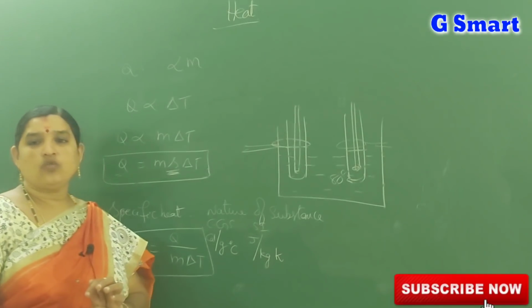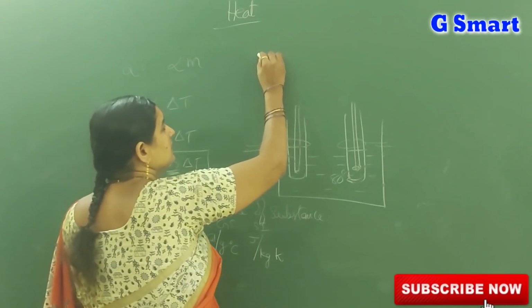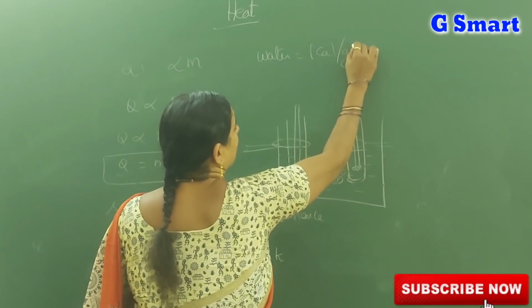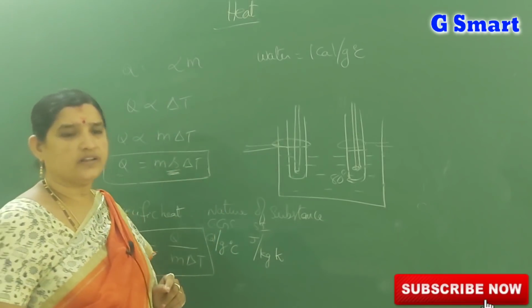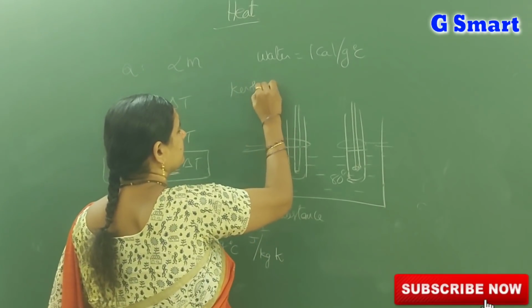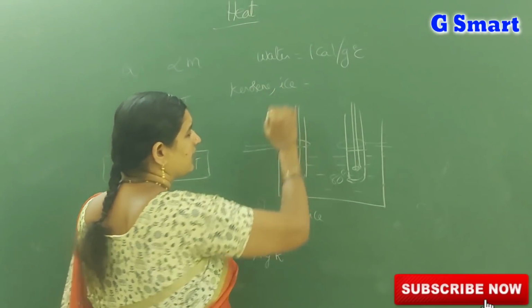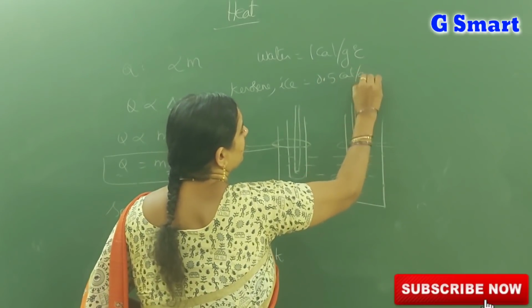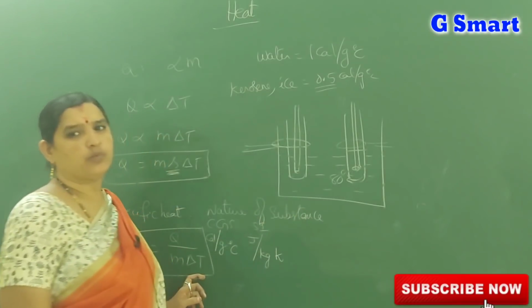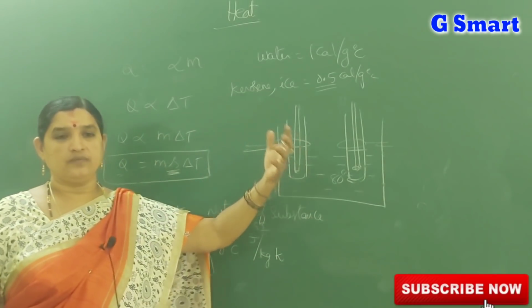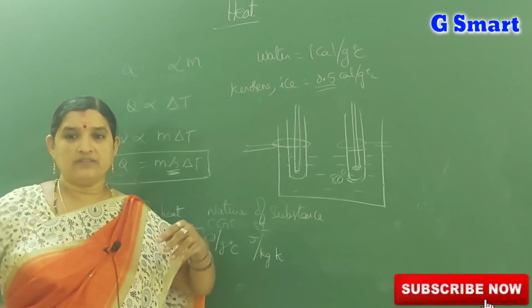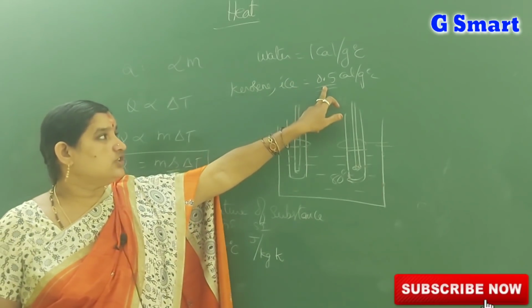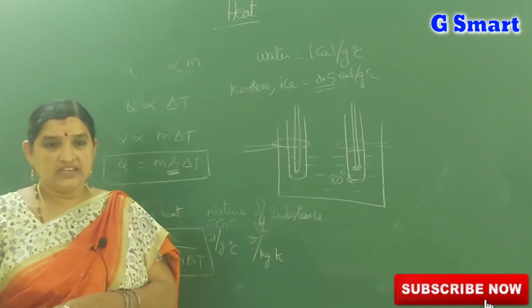What is the specific heat of water? The specific heat of water is equal to 1 calorie per gram degree centigrade. For kerosene and ice, the specific heat is 0.5 calories per gram degree centigrade. Why is it important? Because in problems they will always give heat from ice to water conversion, and water to vapor conversion. So we should know the specific heat of ice also, which is 0.5 calories per gram degree centigrade.